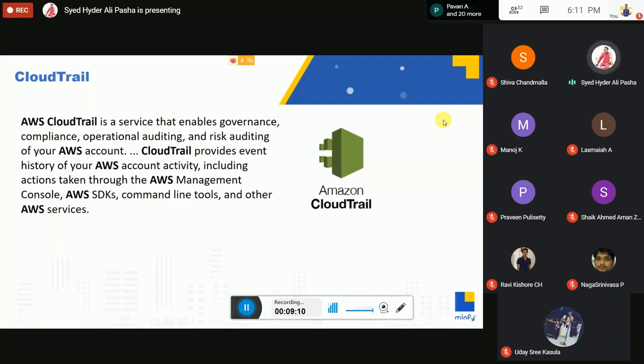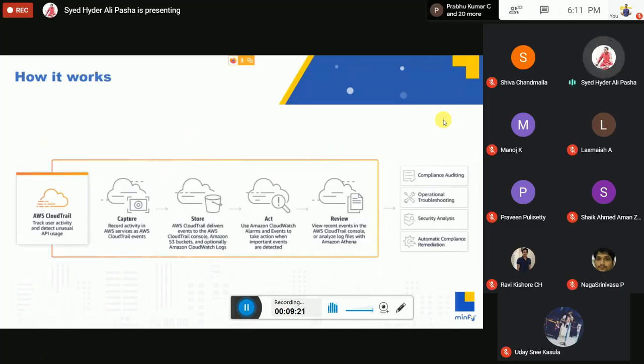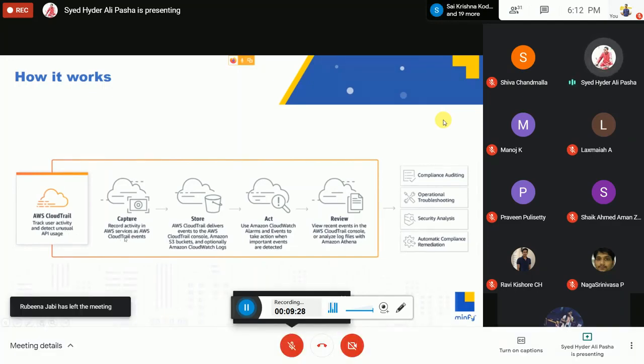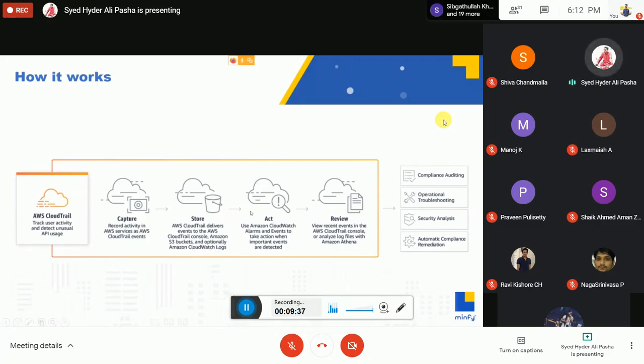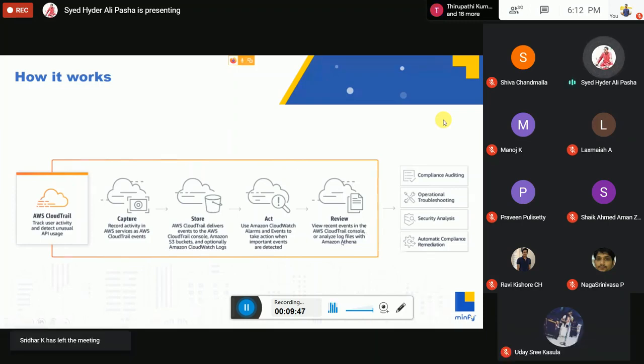If you are logging in the S3 bucket, we can go and check the details. Here you can see AWS CloudTrail tracks user activity and detects unusual API usage. It records activity in AWS services as CloudTrail events. It stores them in S3 buckets and optionally in CloudWatch Logs. It will act if we are integrating CloudWatch events or a Lambda function. It will take action when important events are detected. It will review and analyze logs with Amazon Athena.